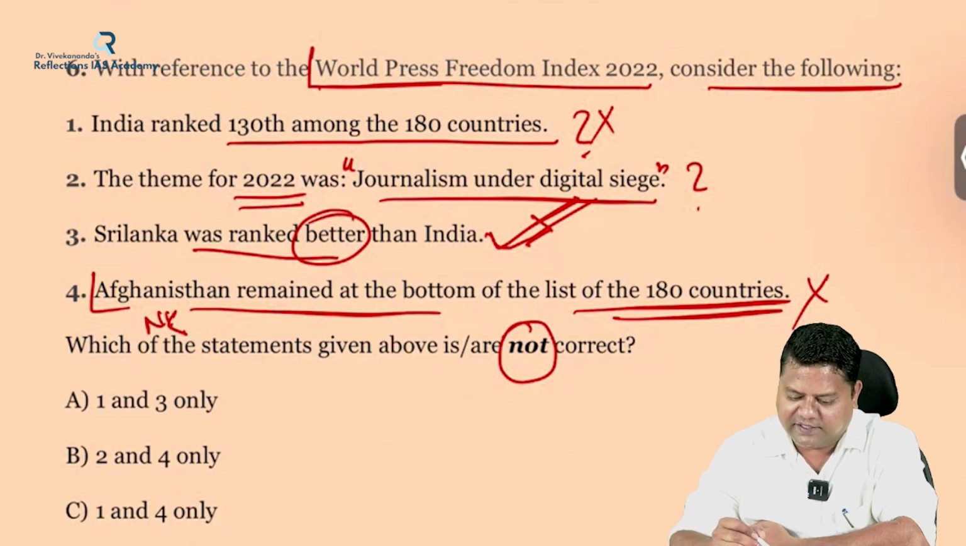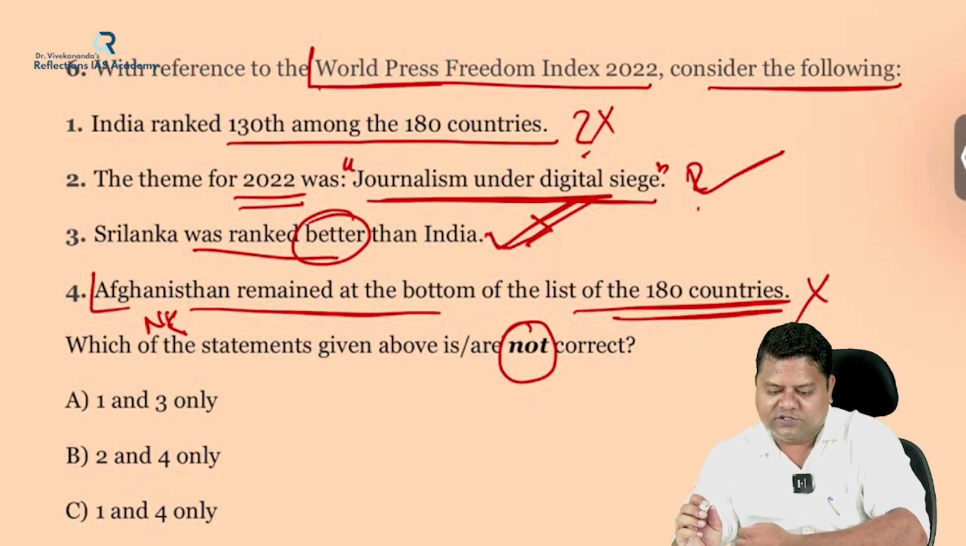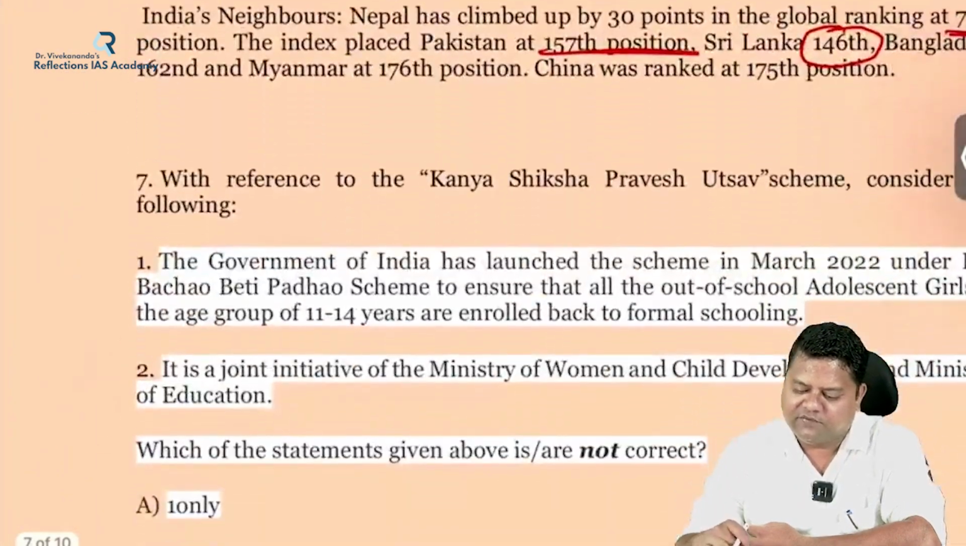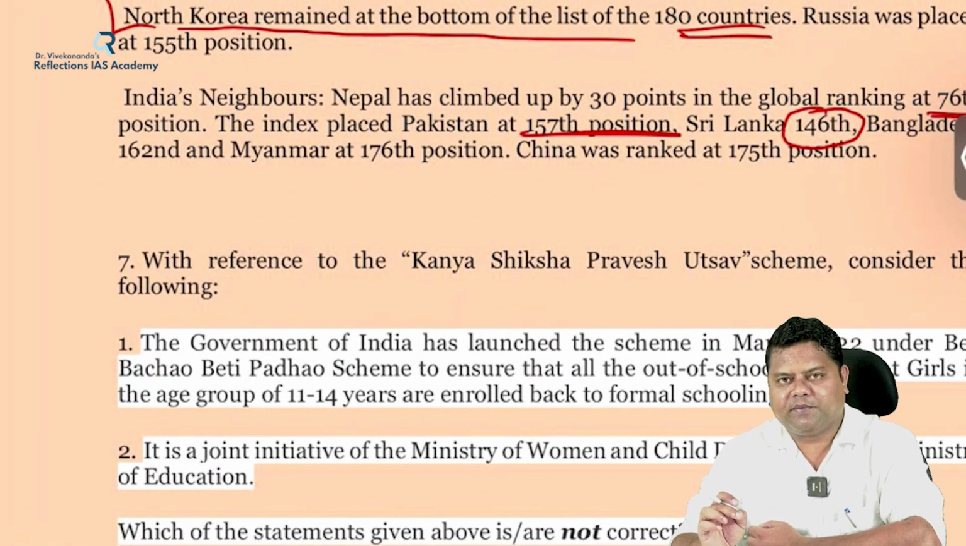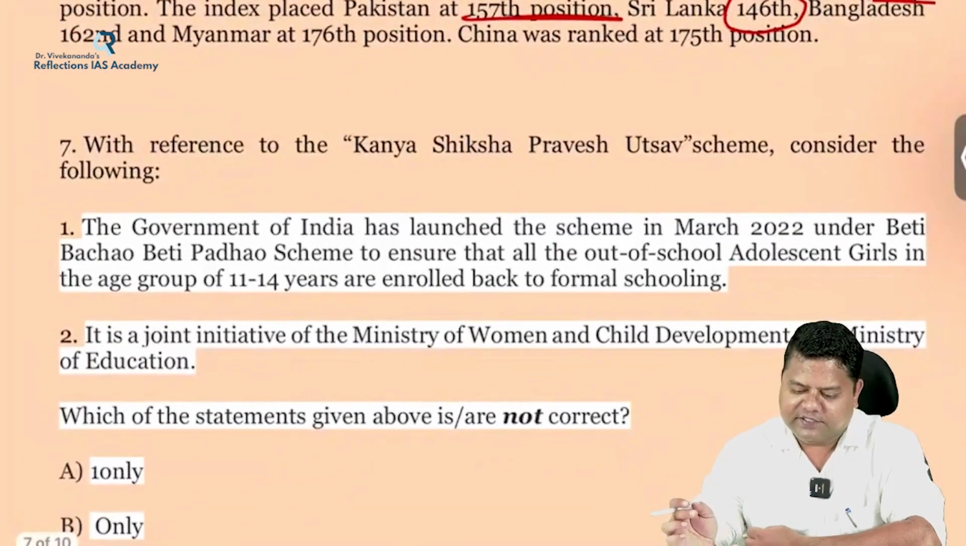This is right. And the theme is indeed journalism under digital siege. This is also right. So first and fourth are wrong. The remaining statements are correct regarding this World Press Freedom Index of 2022, which is published by the Reporters Without Borders. Seventh question, this is regarding a government scheme.